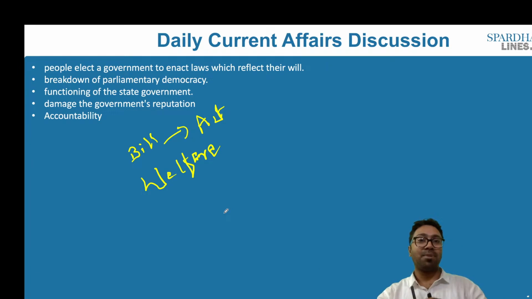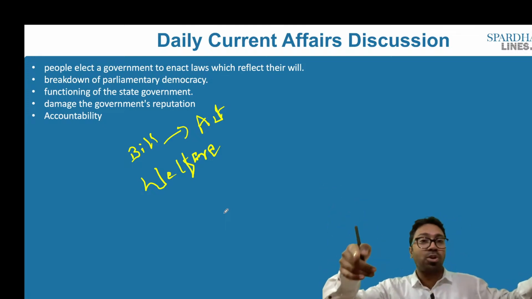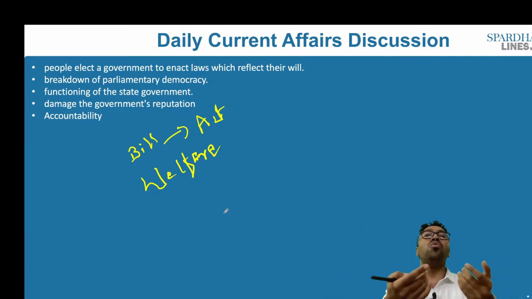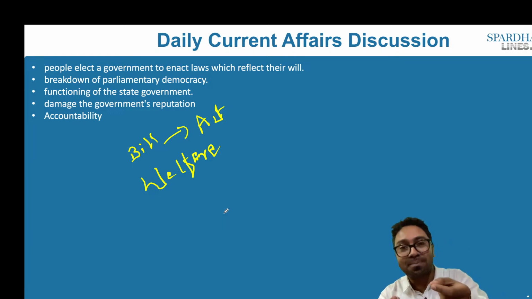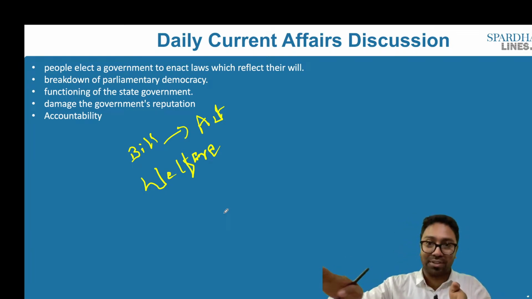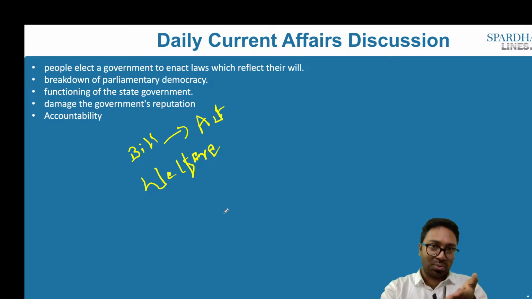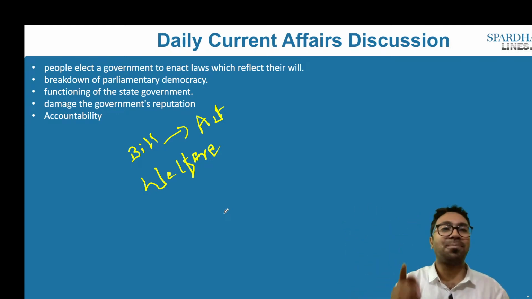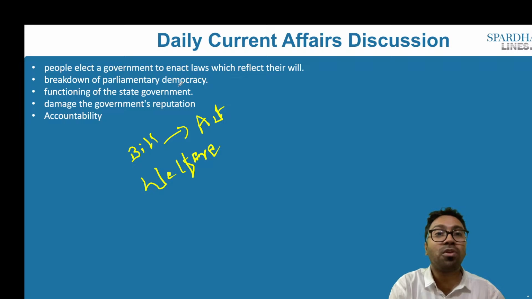And when you look at the preamble of the Indian Constitution, it says "We, the people of India." When the people of the state have elected a government to enact laws which reflect their will, because the political manifesto has given rise to it, who is the governor, who happens to be a selected person, to stop it? That is one of the contentions. So if the governor withholds the assent, and he is a person selected by the central government and not elected, it is violating the will of the people, and this could lead to a breakdown of parliamentary democracy, the functioning of the state government, and ultimately damage the government's reputation.